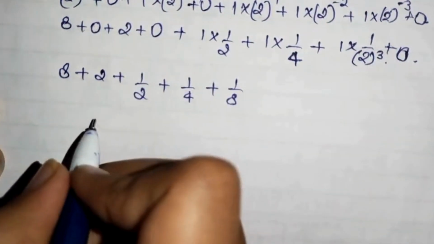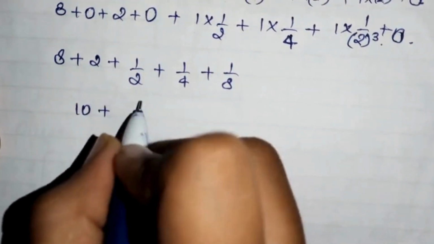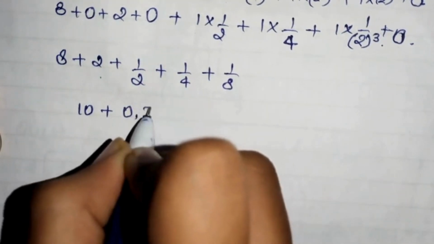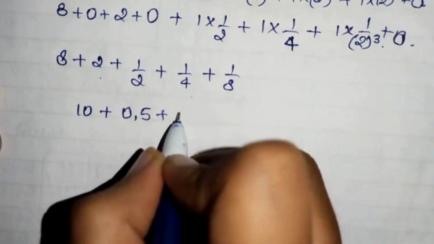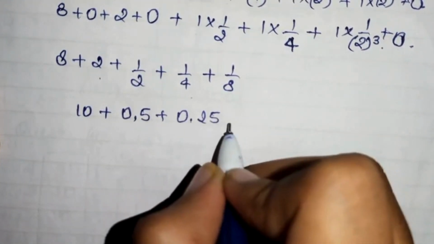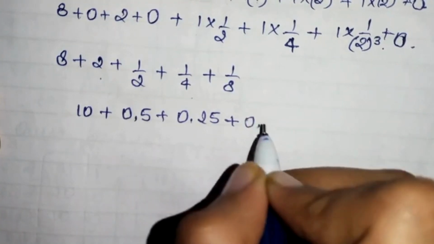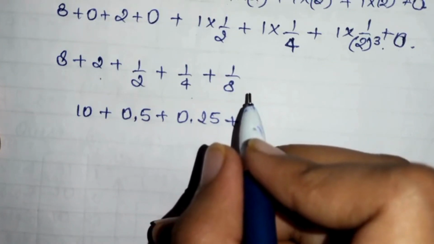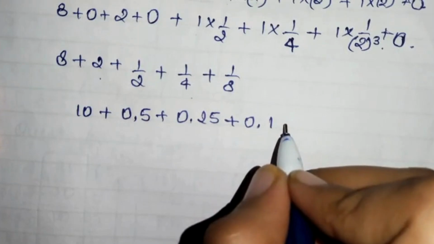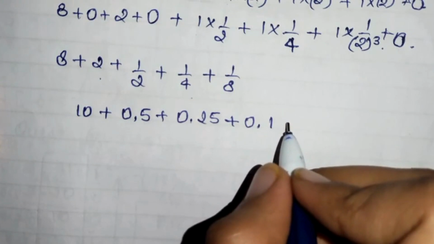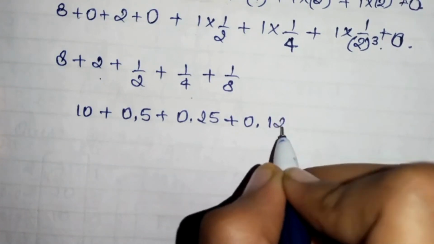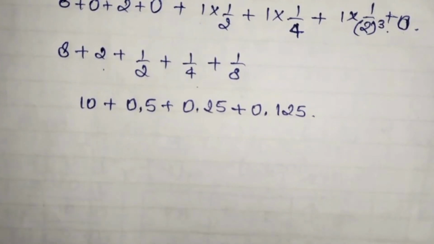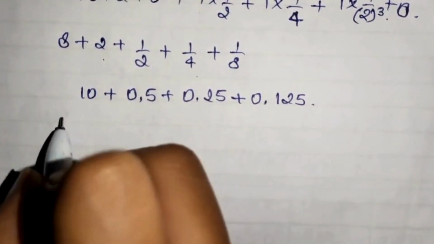Okay, now what we have to do: 8 plus 2, 10. Okay, 1 upon 2 comes 0.5, and 1 upon 4 comes 0.25, then 1 upon 8 comes 0.125. Okay, now we just have to add them.